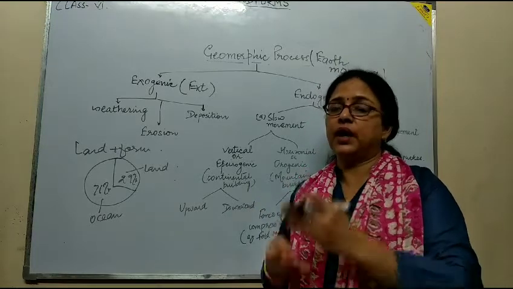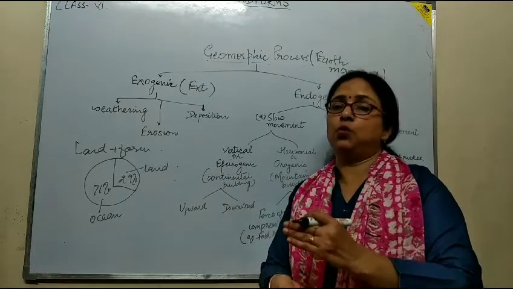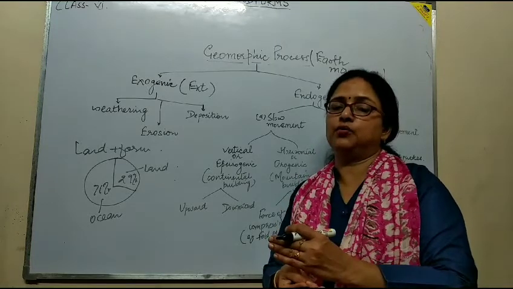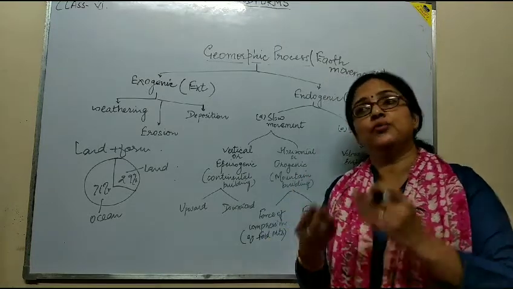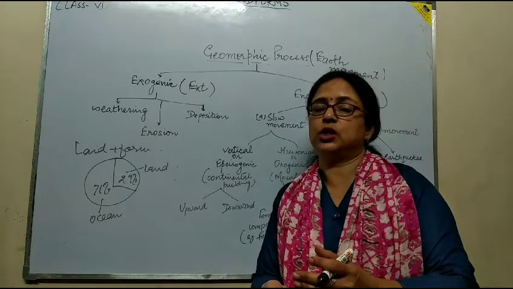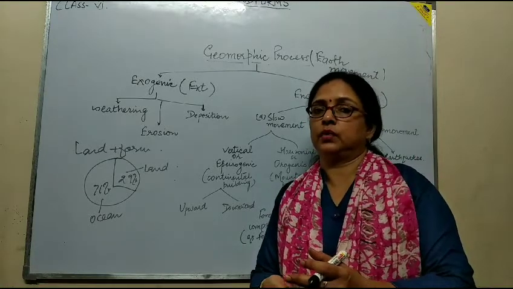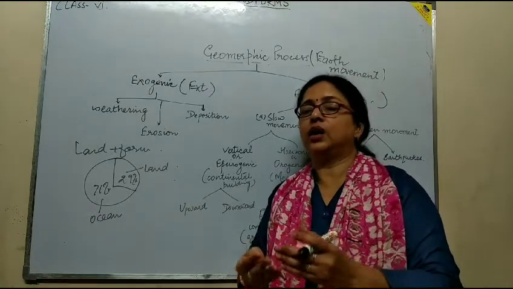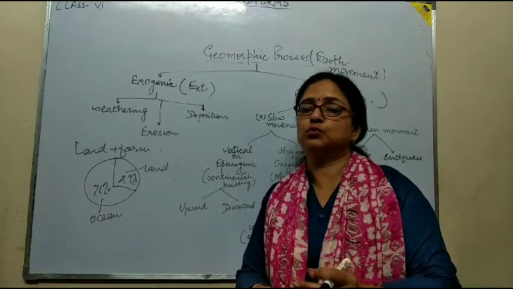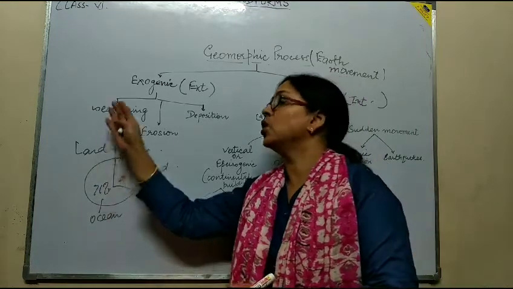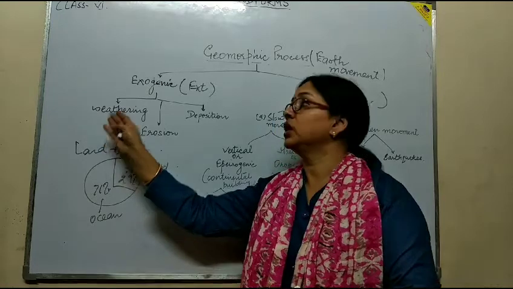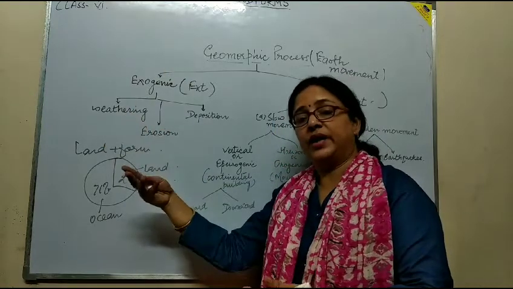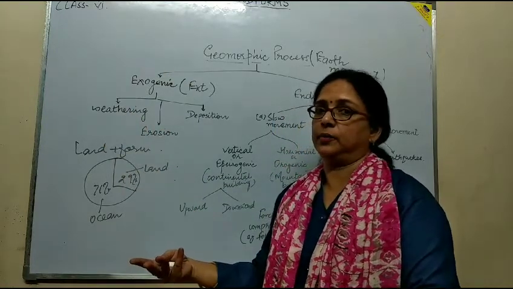The rocks break into small parts or simpler form due to physical, chemical or biological processes. So the breakdown of the rocks into smaller parts is called weathering, and it results in the formation of land.